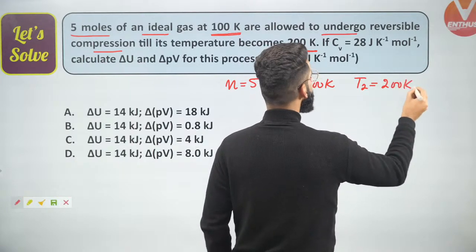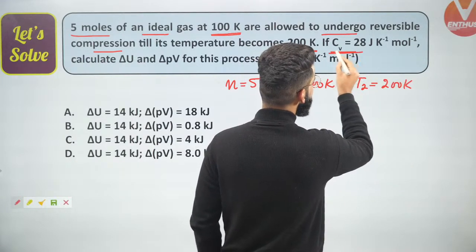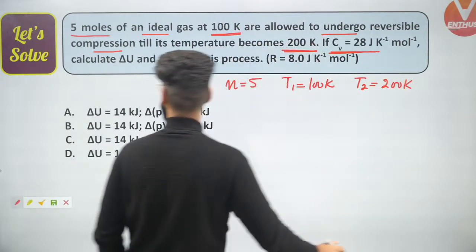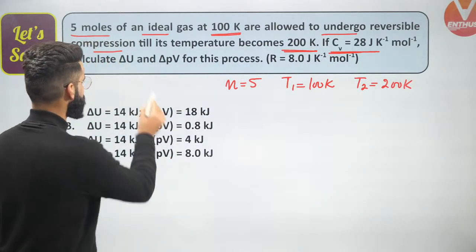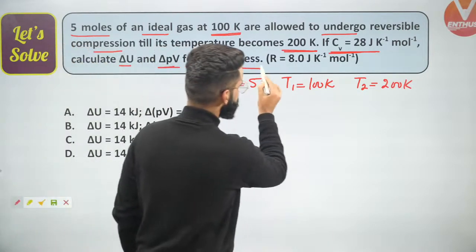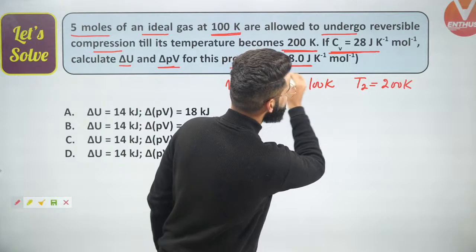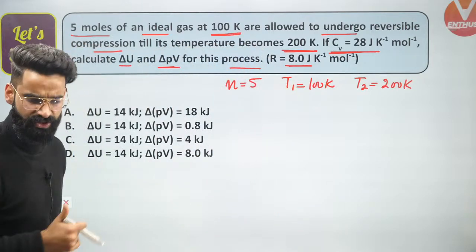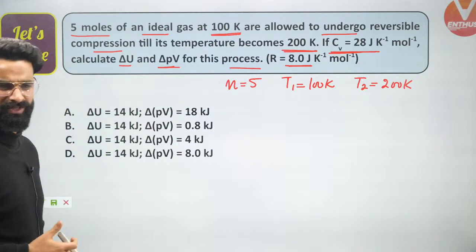We are given CV, the molar heat capacity at constant volume for the gas. What are we supposed to calculate? We are supposed to calculate delta U and the value of delta PV for this process. We are supposed to take the value of R as 8. This is the first question on the screen, let's try to solve this one.